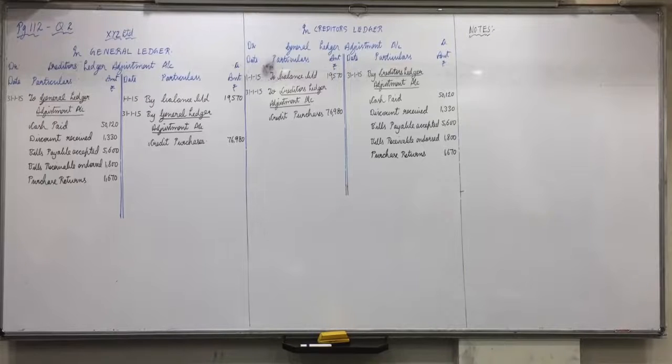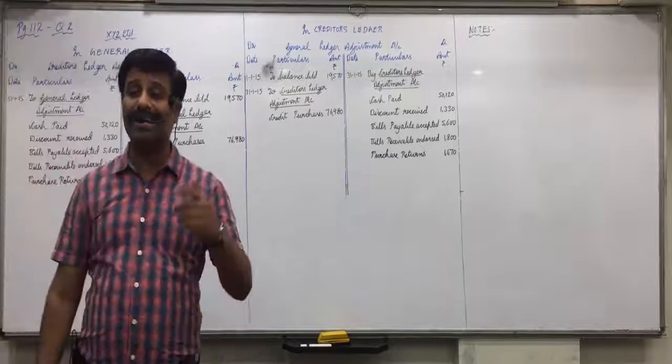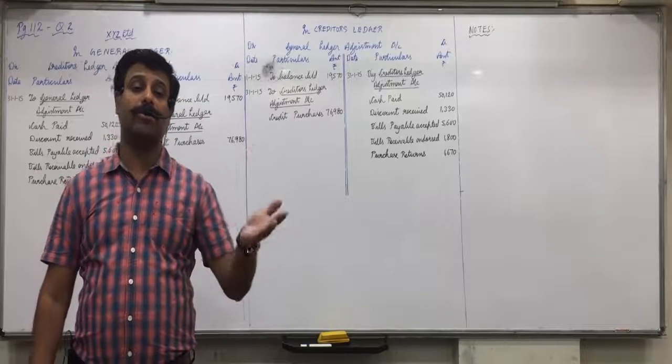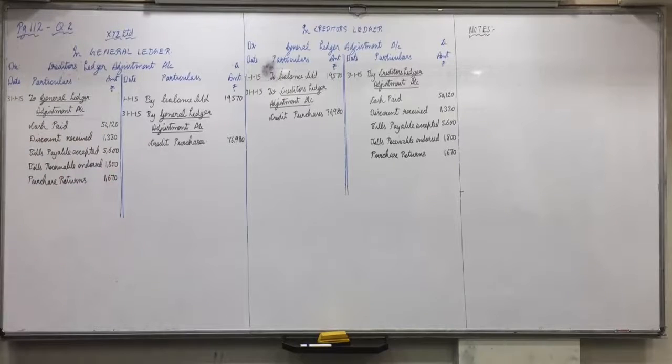Below that, first, provision for discount rupees 150. Write its journal entry below. White color, no effect. Discount reserve account debit to profit and loss account. If it's on debtors, then it's P&L to discount reserve. But this is on creditors, so discount reserve account debit to profit and loss account. Did everyone understand this? It does not affect creditors.